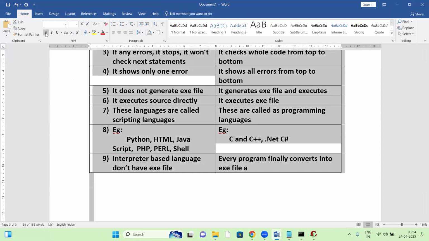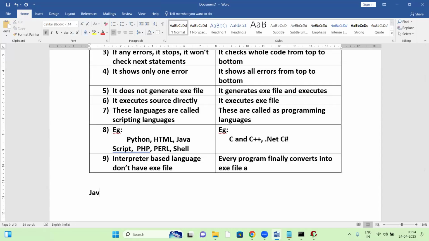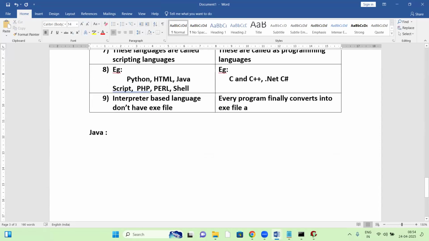Everyone is saying the same thing? Any different answer? Java is compiler based or interpreter based? Any other answers? So this person is saying compiler based. Of course, I'll explain. Let me explain about Java, and finally you decide. Let us see about Java.